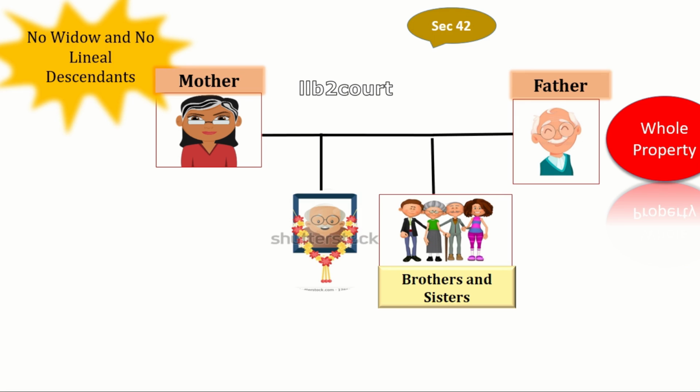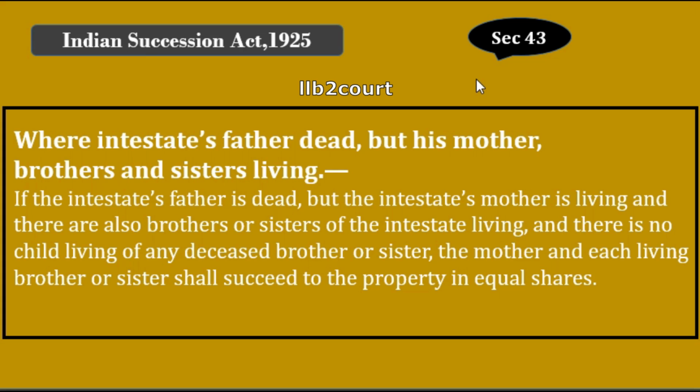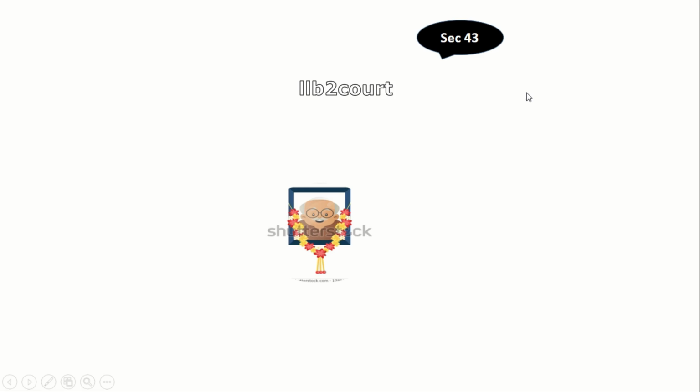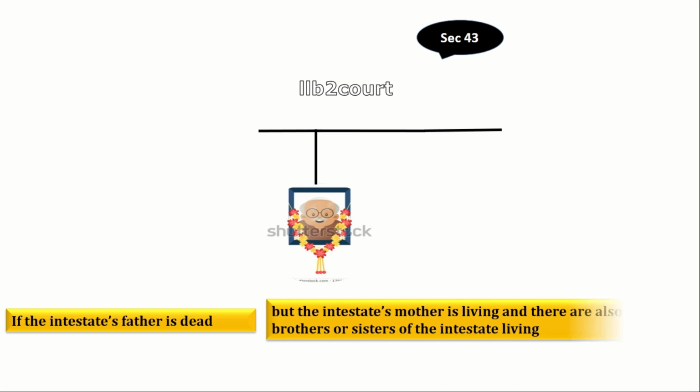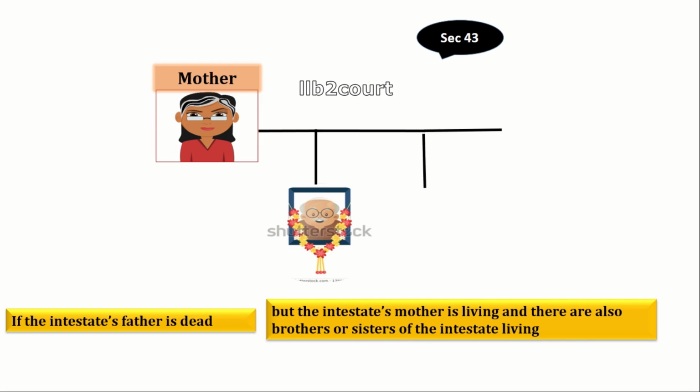In a nutshell, what if the father is dead and the intestate is left with mother, brothers and sisters? That's what we are going to see in section 43. I'm going to explain this in animation shortly, so if you want to read it, you can pause it and read it once. Let's see the animation now, which explains section 43. Section 43: if the intestate's father is dead, and he is left with mother and brothers and sisters.